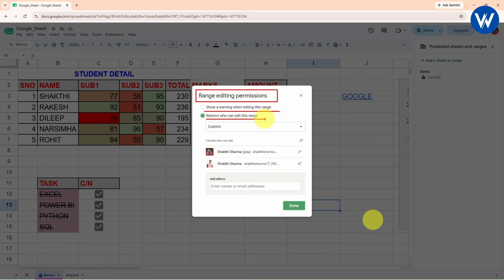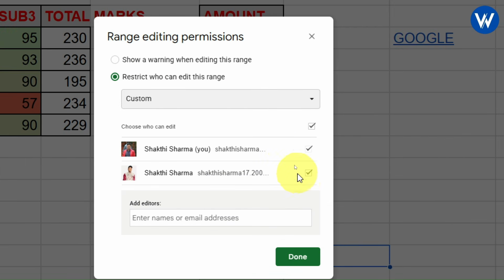Restrict who can edit this range. So basically, whenever a person is editing the range, he should be restricted. If you want, you can give the permission also. So these are the persons who can access this particular sheet. If you want to uncheck, you can uncheck with this option available, and you can click on done.